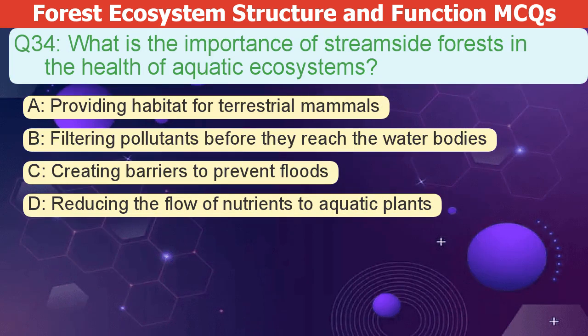What is the importance of streamside forests in the health of aquatic ecosystems? A. Providing habitat for terrestrial mammals. B. Filtering pollutants before they reach the water bodies. C. Creating barriers to prevent floods. D. Reducing the flow of nutrients to aquatic plants.